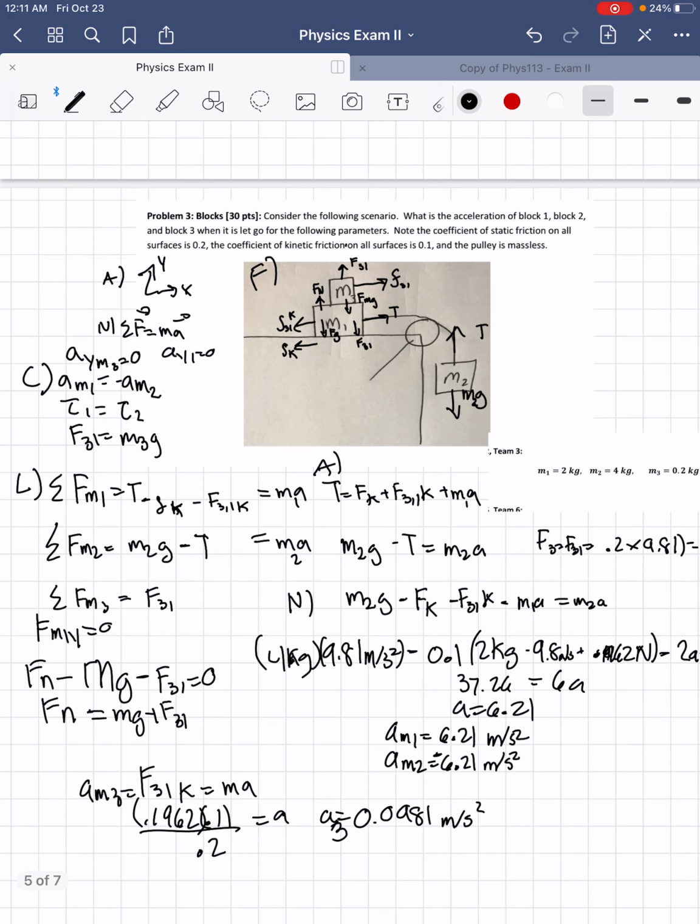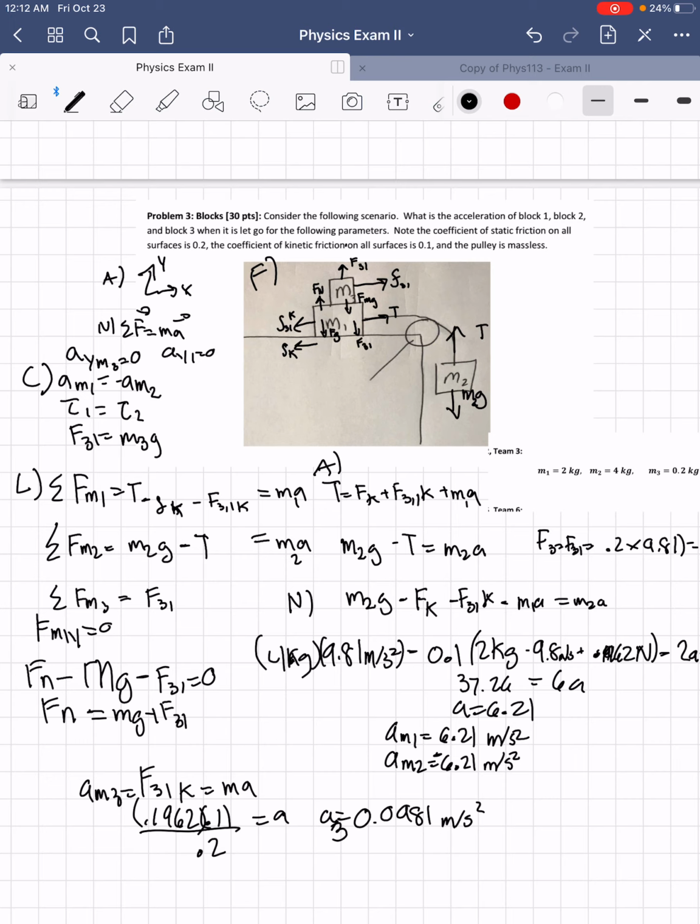So our L, the list of equations, was: for M1, we got F on M1 would equal tension minus the kinetic friction force, minus the kinetic friction force of F3 on 1, which will equal M times A. For the forces applied on M2, we have M2 g minus T, which is the mass of 2 times gravity minus tension. And then the forces on M3 were F31. So now comes the A part.